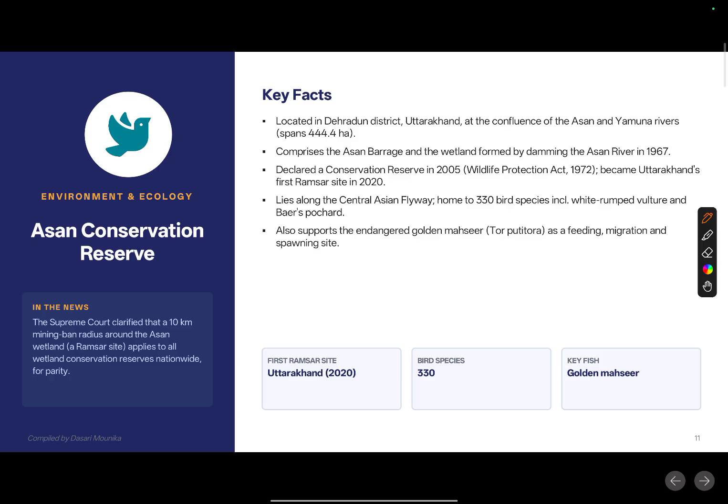The Supreme Court clarified that the 10 kilometer mining ban radius around the Asan wetland, a Ramsar site, actually applies to all the wetlands. It doesn't only apply to one or two wetlands, but all the wetland conservation reserves nationwide, for parity. Okay, so Asan Conservation Reserve.